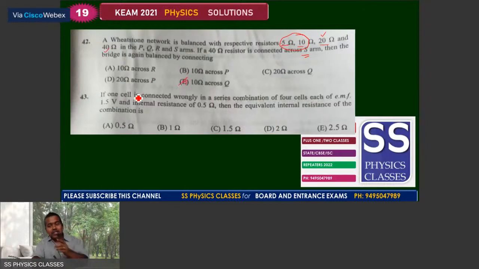You can connect that 10 ohm across the Q. So that is a very important concept there. And then again, we can move with the next concept, number 43. If one cell is connected wrongly in a series combination of 4 cells, each of EMF 1.5 volt and internal resistance of 0.5 ohm, then the equivalent internal resistance of the combination.